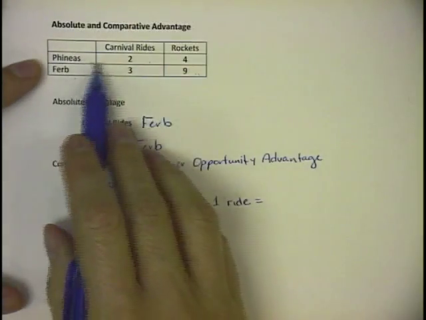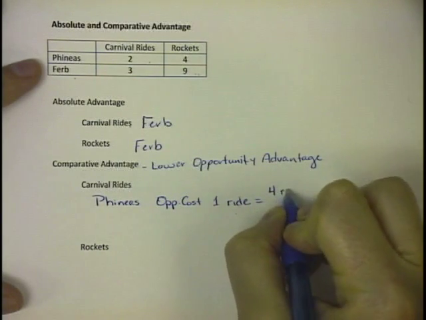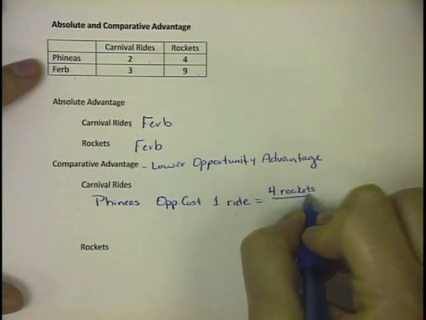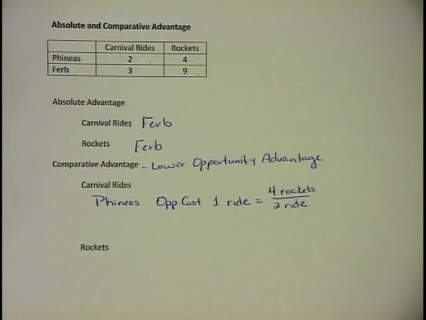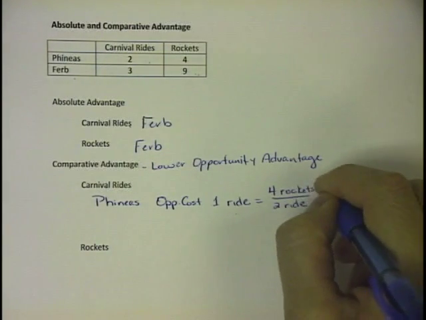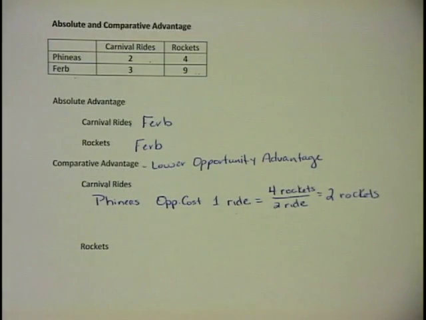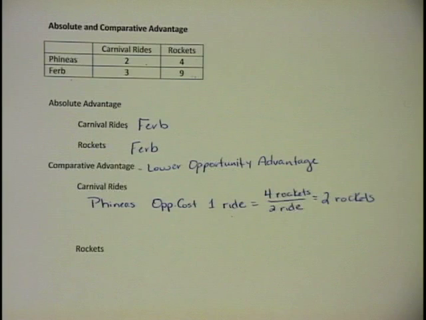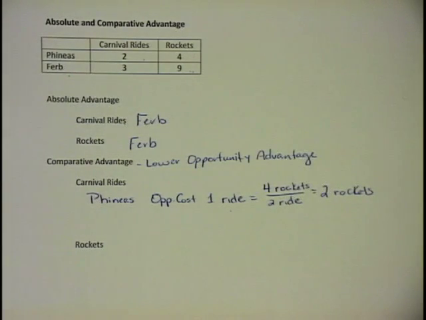Okay, so for Phineas, we're going to have the rockets. Okay, he has 4 rockets over 2 carnival rides. Okay, so what we're trying to figure out is how many rockets does he give up in order to produce one carnival ride. So 4 divided by 2 is going to be 2 rockets. So every time that Phineas produces one ride, he gives up the opportunity to produce 2 rockets. Remember, whatever we're looking for the opportunity cost of goes in the bottom of our ratio, or of our fraction.